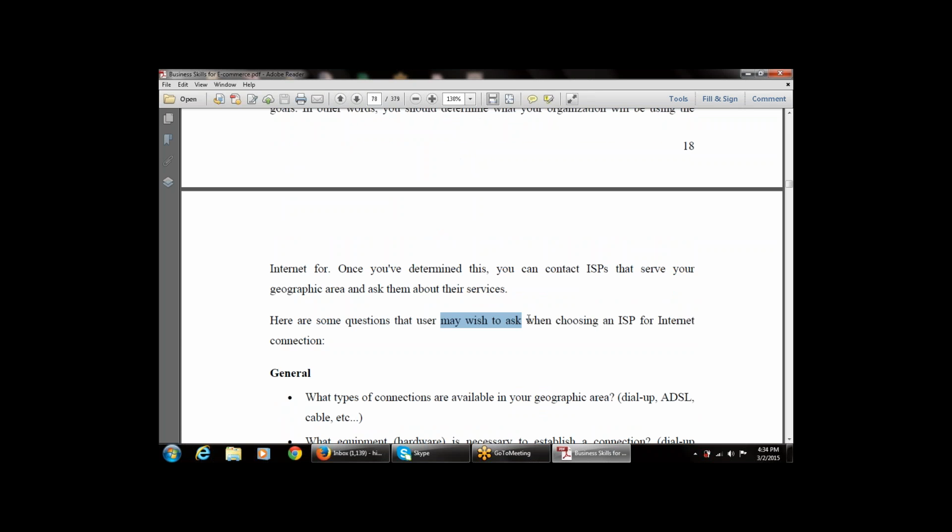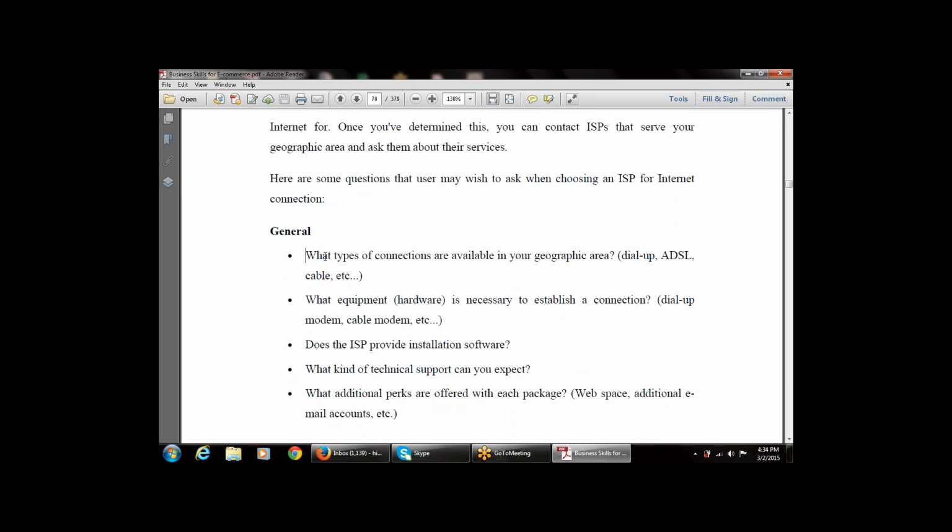Here are some questions that the user may wish to ask when choosing an ISP for internet connection. These are the various questions that must be kept in mind before getting the ISP account. These are the general questions. What type of connections are available in your geographical area? Either it may be a dial-up connection, an ADSL connection, a cable connection, etc.